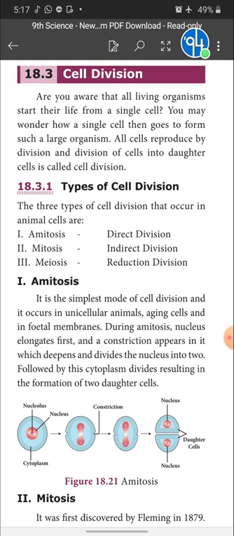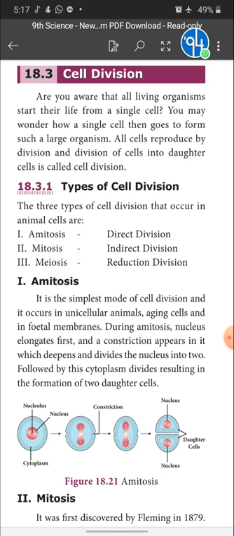The number is constant within each species but different between species. Say a monkey has 48 chromosomes while we have 46 in each cell. If 48 in the somatic cell, then in the sex cell it is 24.